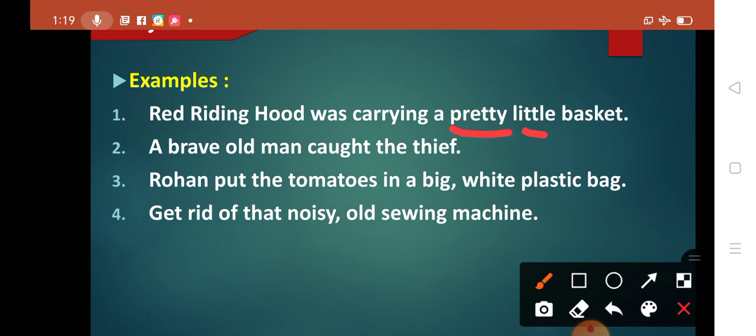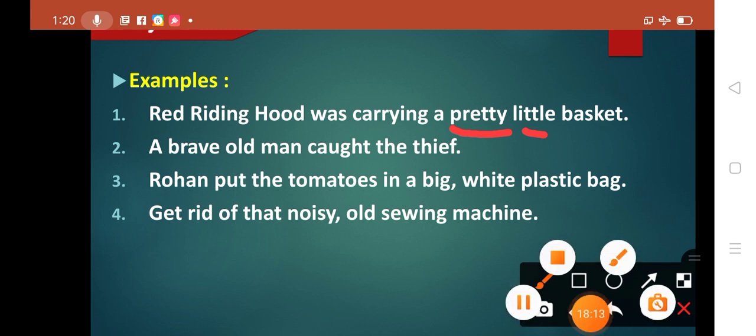Now if you see how the order is placed, pretty is your opinion. You could have said beautiful little basket also. So pretty is your opinion about the basket: how is the basket? Pretty. And little tells you about the size of the basket. So you see, opinion is followed by what? Size. Opinion has been followed by size, wherein pretty is your opinion and little is the size of the basket. Fine, students. Then next